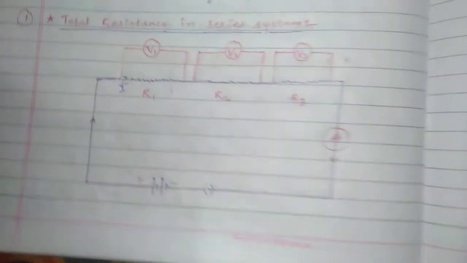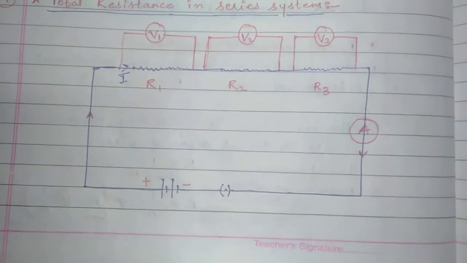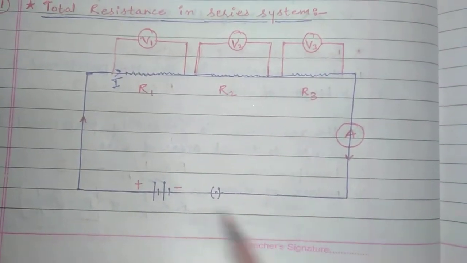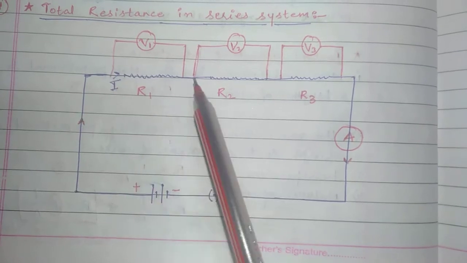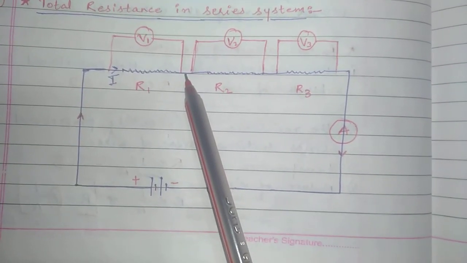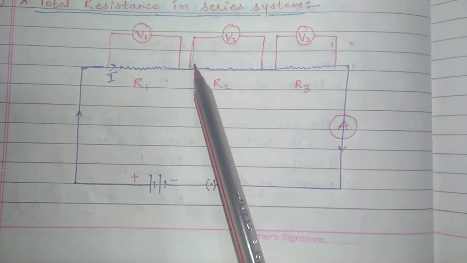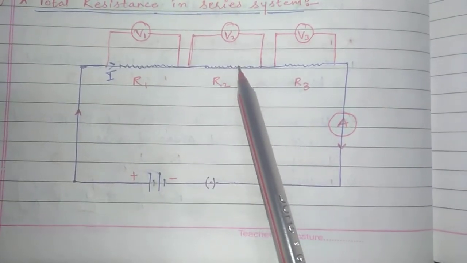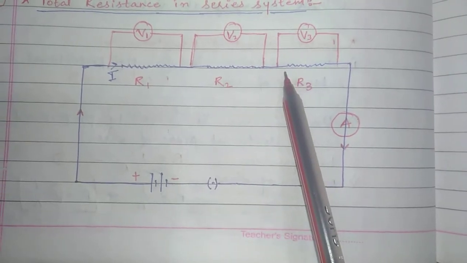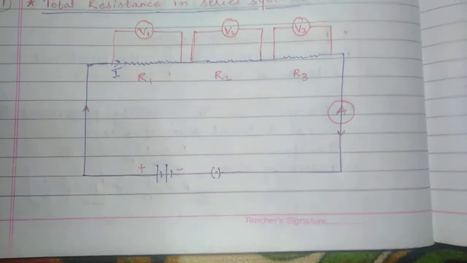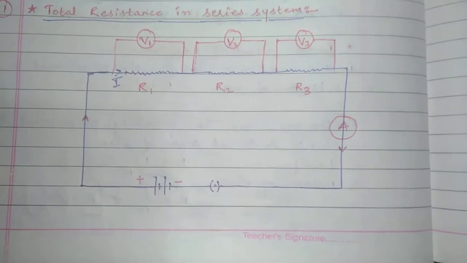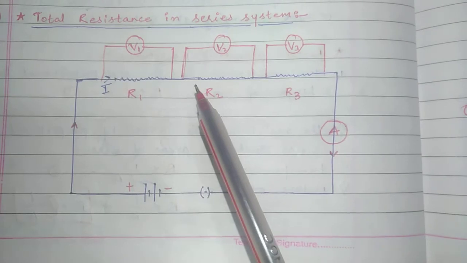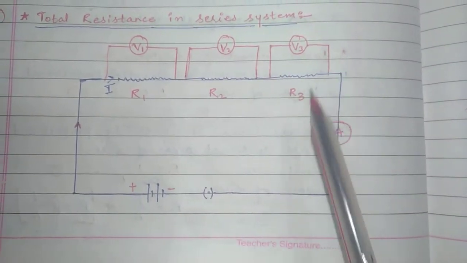For example, this is the diagram. In this diagram R1, R2 and R3, three resistors, are connected in a series system. What is the series system? One node of one wire is directly attached to another end of the wire, then similarly the next wire is connected directly. Because I said the potential difference differs in the series system, we need to use 3 voltmeters, one on each resistor.